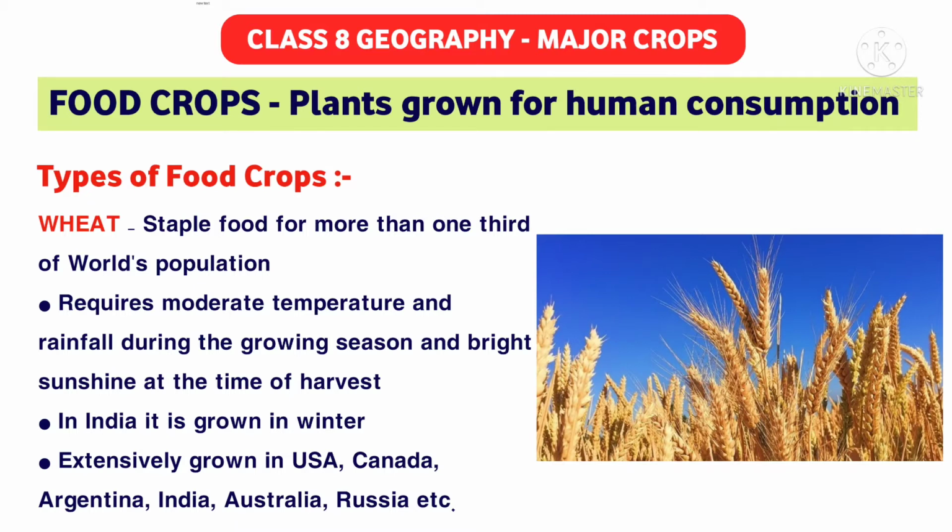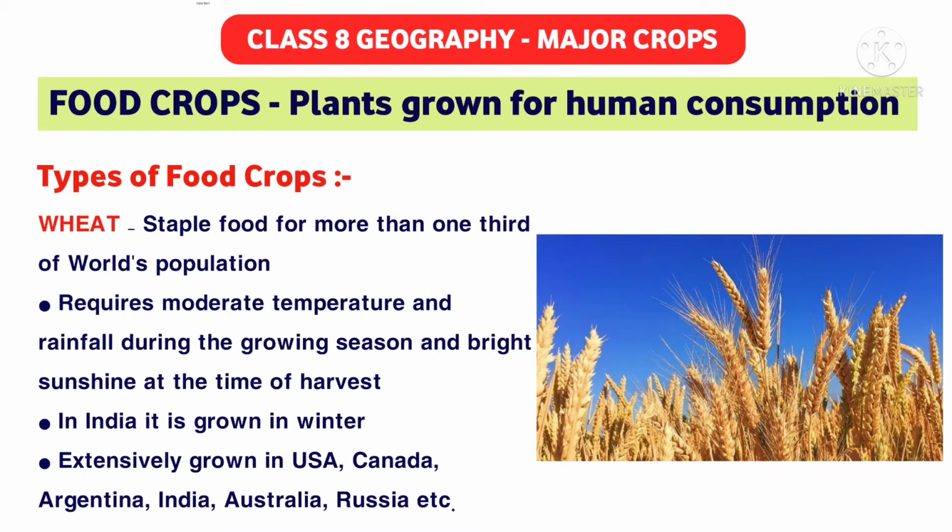Wheat is the staple food for more than 1/3 of the world's population. It's one of the basic foods, the basic staple food for more than 1/3 of the world's total population. Now, how does wheat grow? Wheat requires moderate temperature and rainfall during the growing season and bright sunshine at the time of harvest. You can see the picture of wheat here.